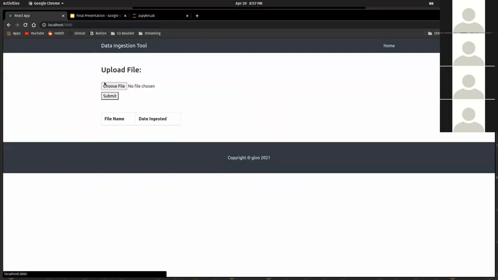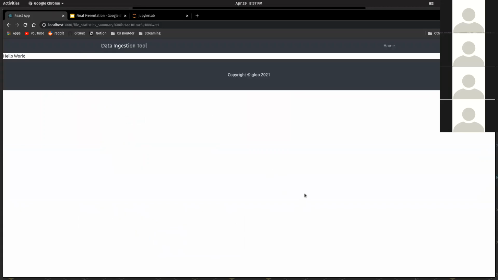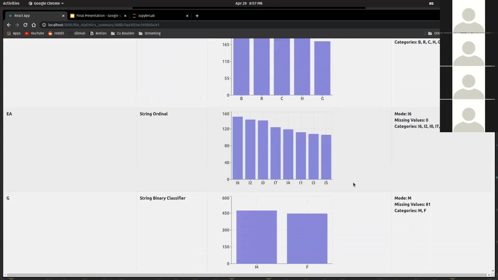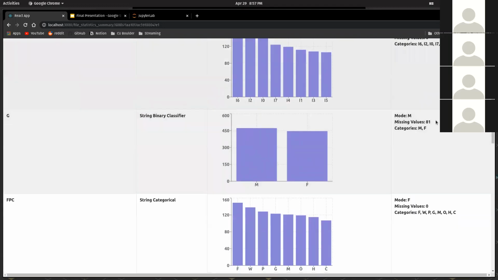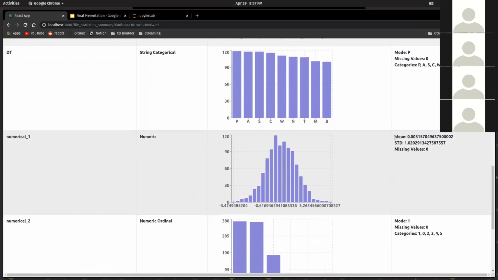If we quickly go back to the previous file, there are a couple of columns here. This one had 81 missing values. And we can also see here that for numeric columns, the mean and standard deviation are shown.